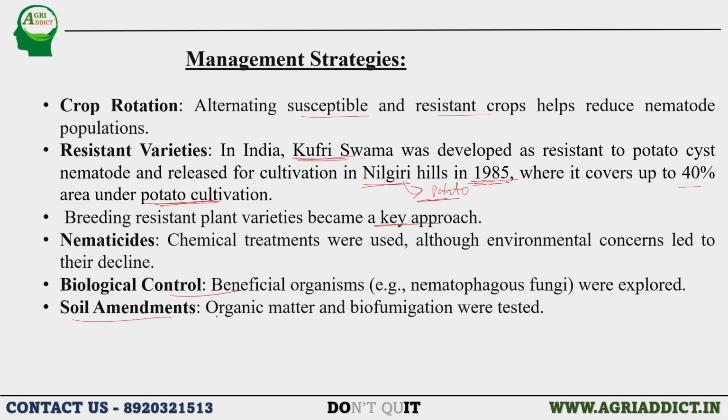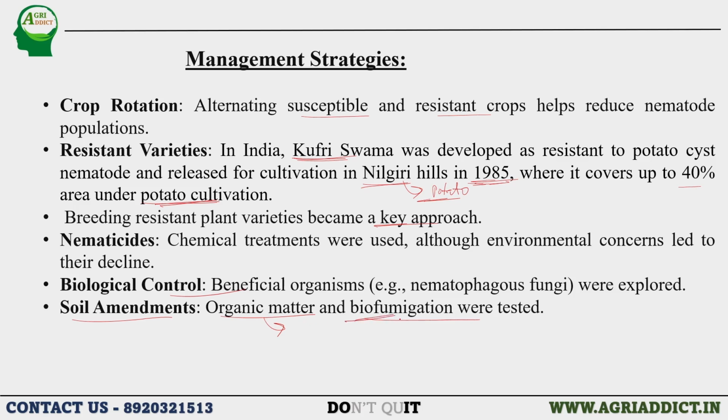Soil amendments like organic matter and biofumigation were also tested or used as management strategies for managing potato cyst nematodes. Here, organic matter, we know, can improve the soil fertility, and these organic matter will also improve the growth of the natural enemies, which can indirectly control the nematodes.